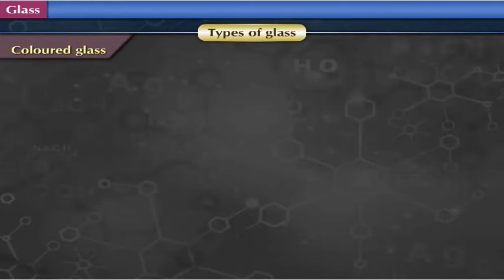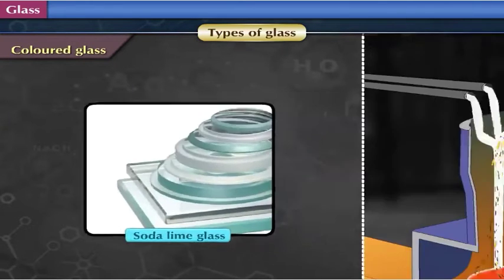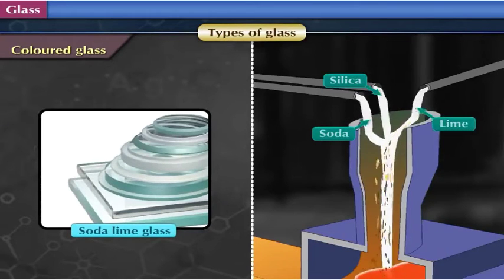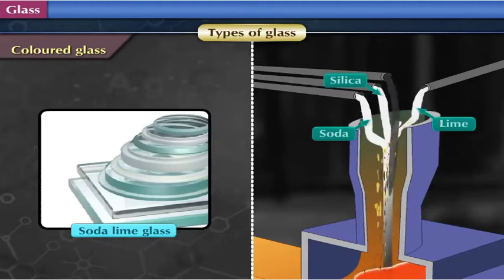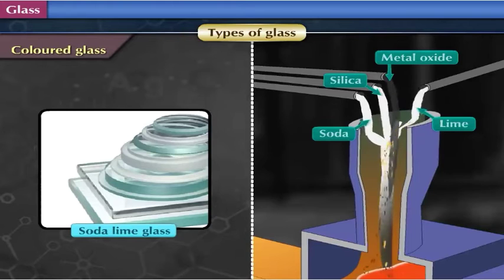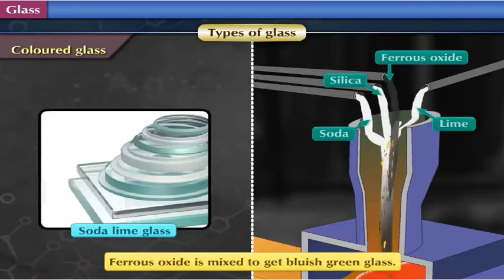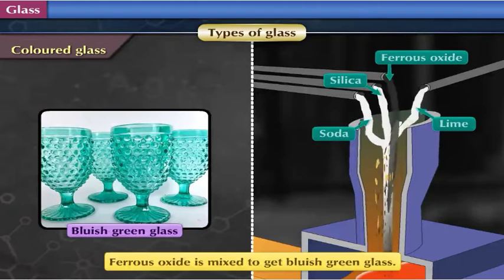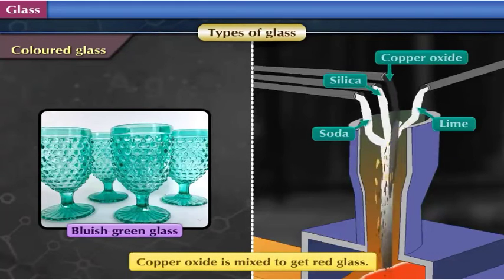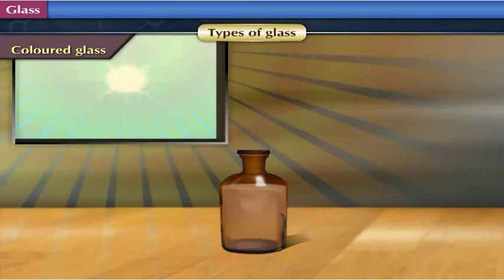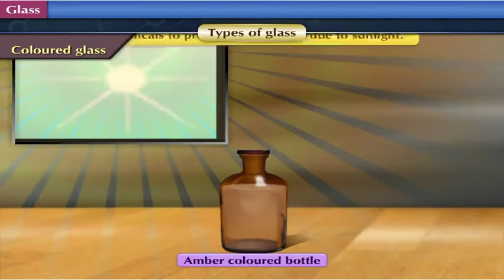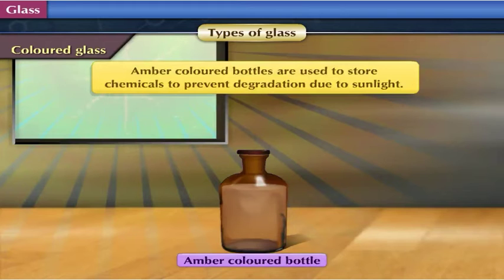Colored glass. Soda lime glass produced from silica, soda and lime is colorless. In order to impart the desired color, oxides of specific metals are mixed during the manufacturing process. For example, ferrous oxide is mixed to get bluish-green glass, and copper oxide is mixed to get red glass. You must have seen amber-colored bottles. Amber-colored bottles are used to store chemicals to prevent degradation due to sunlight.